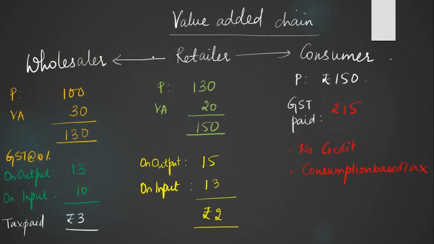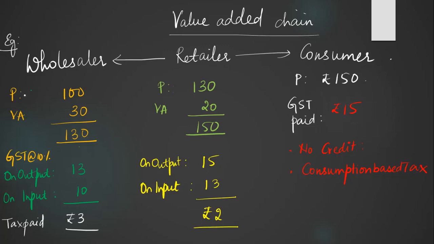Let us understand GST better by understanding what is meant by value added chain. For example, the wholesaler is the first point, then the goods move towards the retailer, and then the goods move towards the consumer.